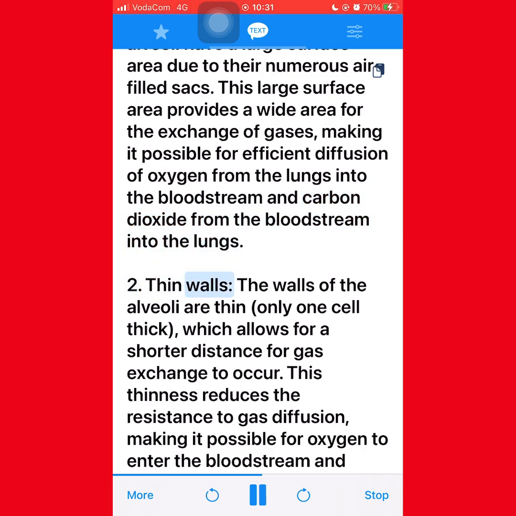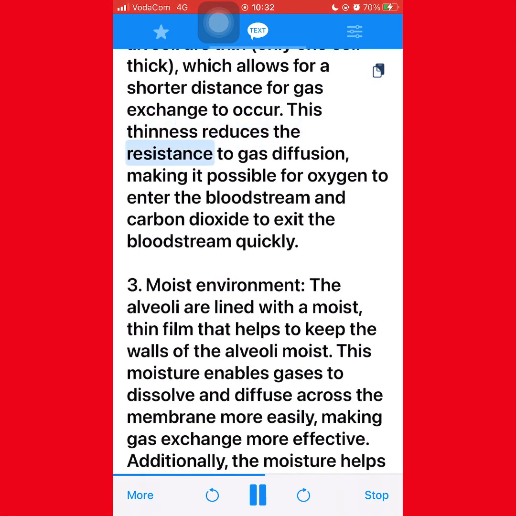2. Thin walls. The walls of the alveoli are thin, only 1 cell thick, which allows for a shorter distance for gas exchange to occur. This thinness reduces the resistance to gas diffusion, making it possible for oxygen to enter the bloodstream and carbon dioxide to exit the bloodstream quickly.